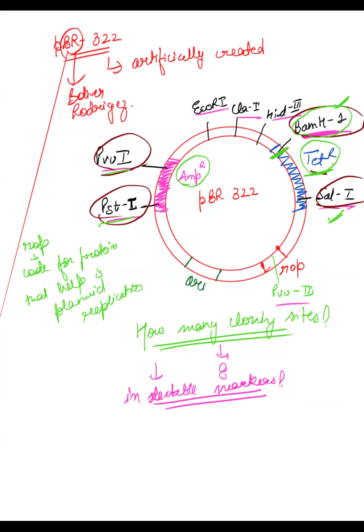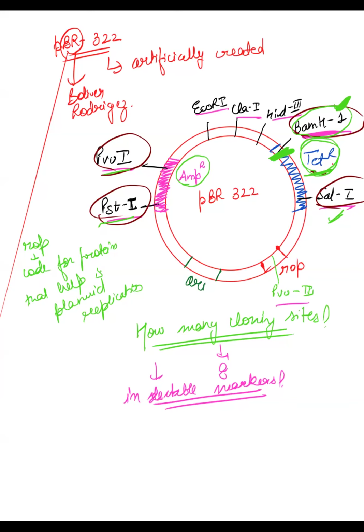Now, because the cut has been made here, my foreign piece of DNA will come and get attached here only. If you add BamHI, it will make a cut here, because the site is here, and here only the foreign piece of DNA will attach, which makes the tetracycline resistance inactivated. Have we understood what insertional inactivation is and how we do it? Yes, everybody, have you understood this? What is happening here?